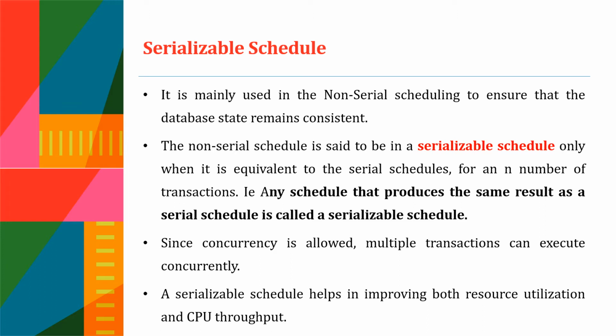Though it is a non-serial schedule, it produces the same result as the serial schedule. Here concurrency is allowed, so multiple transactions can execute concurrently, which helps in improving both resource utilization and CPU throughput.